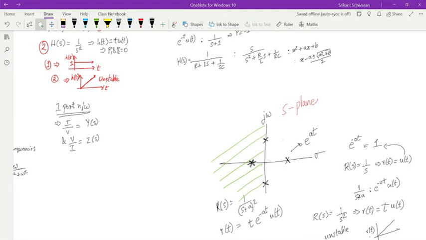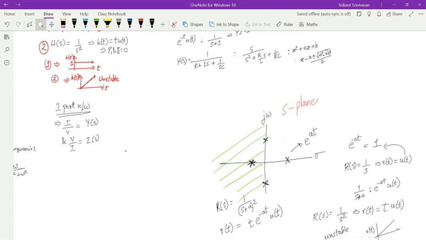So the conditions for a stable system are, first of all, the poles should be on the left side. The poles can have duplicity or higher multiplicity as long as they are on the left side. If they are at the origin, then it does not work. It has to be only a simple pole. I can have a pole on the j omega axis. And if I see a pole on the j omega axis, I should know that immediately it is accompanied by a complex conjugate. And because these are complex conjugates, the function that you will get in the end is either sine omega t or cosine omega t.